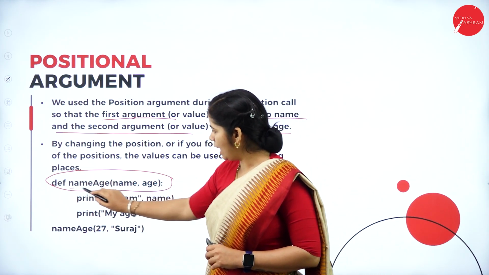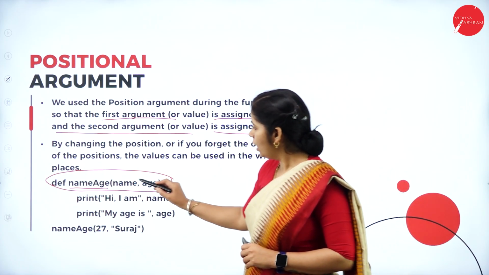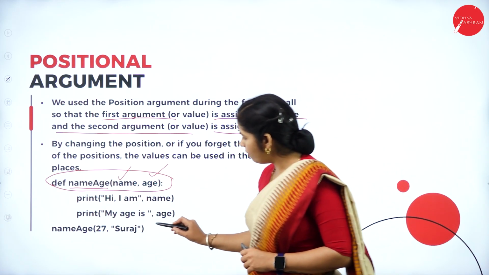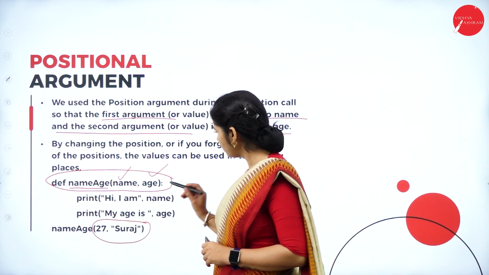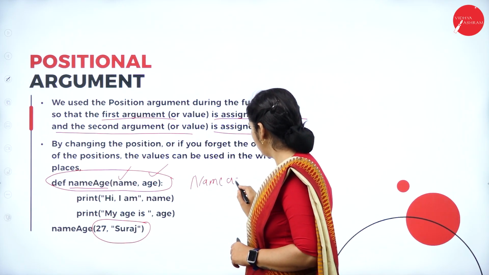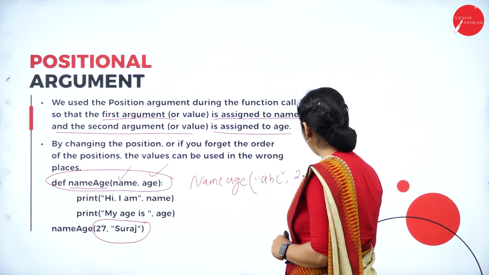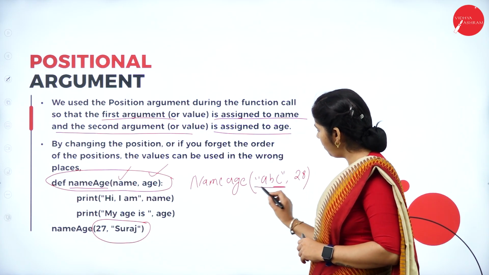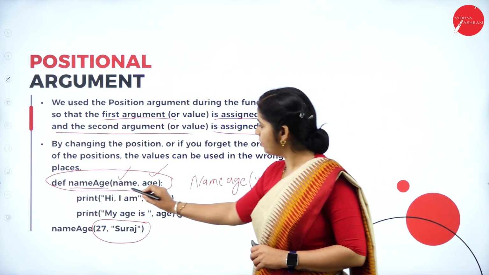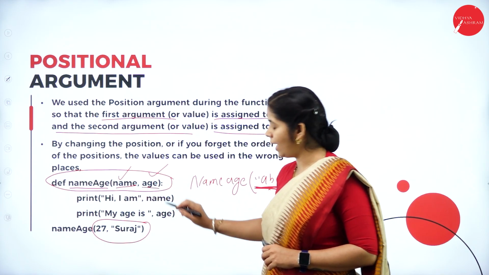Define name_age. What is the function name? The function name is name_age. The first parameter is name and the second parameter is age. Whatever values we are sending here, for example ABC, 28, the first parameter we are sending should be of the type name, and the second parameter we are sending should be of the type age.